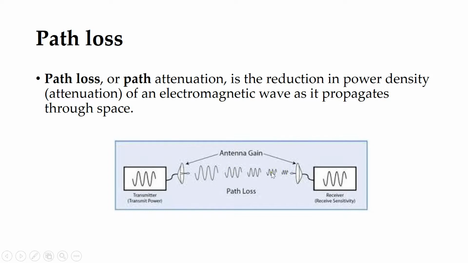So the signal has been degraded along certain parts. And finally, when it comes to the receiver, look here, it is only some millivolt signal. I sent a signal of 20 volt, but due to the long distance transmission, the signal's amplitude has been very much minimized. So this is called path loss. Path loss is nothing but the reduction in power density of an electromagnetic wave as it propagates through space. It is called path loss.